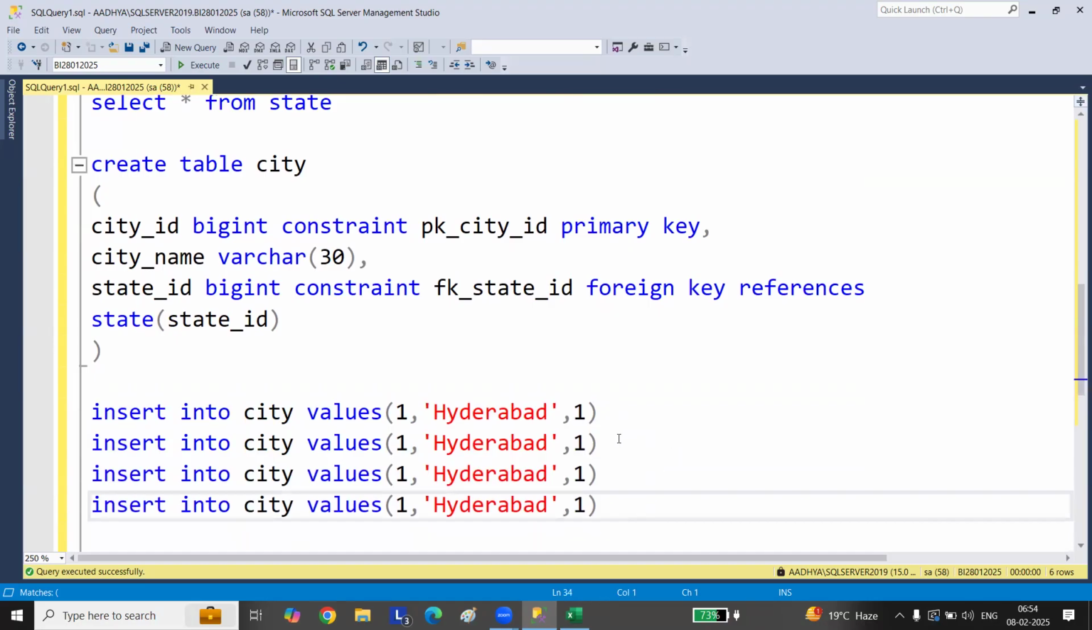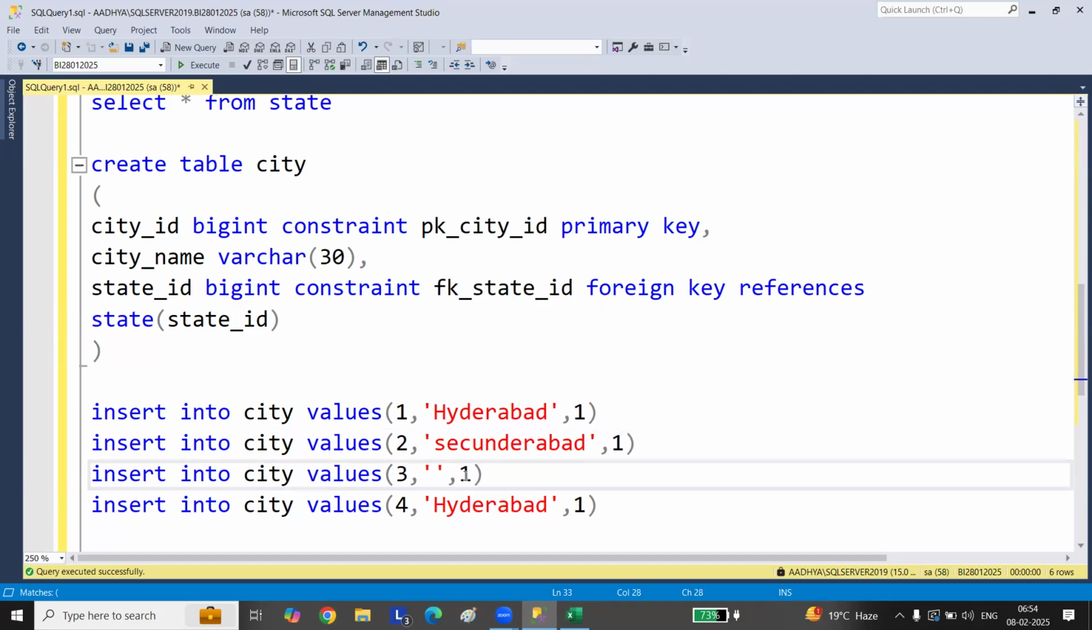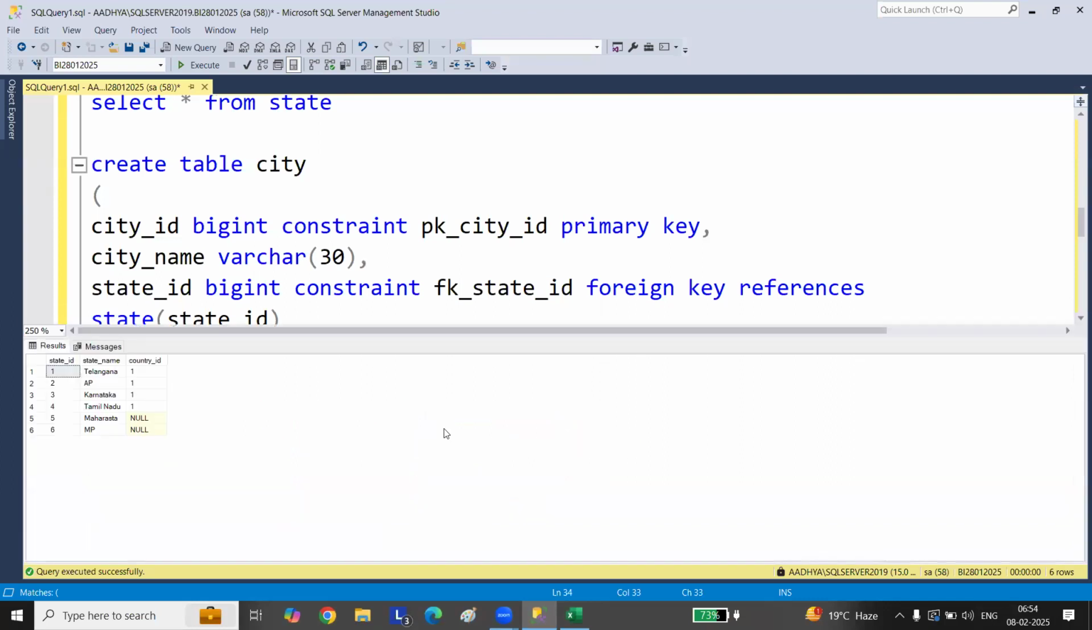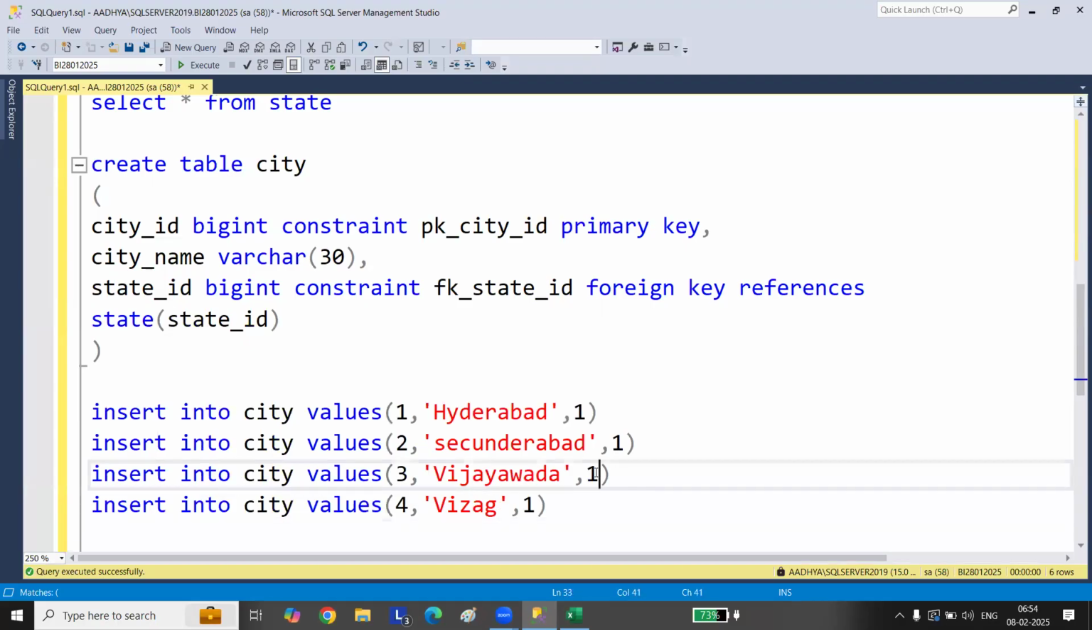Now I'll go with records 2, 3, 4 here. I'll give Secunderabad here, then Vijayawada, then Vizag. So go to the country, state. Telangana is 1, state AP is 2. I'll go here. So this is 1, this is 2.